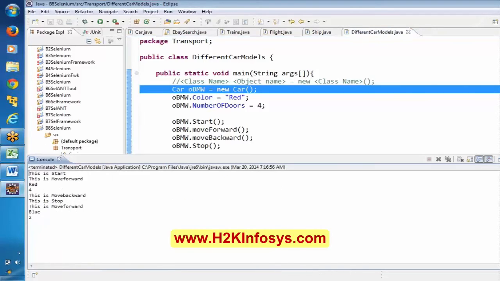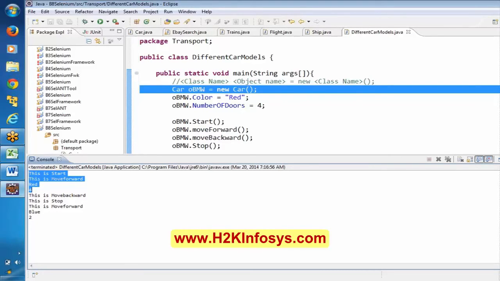Now see here, it is saying because I started Go BMW with start, so that's the reason it is saying this is start. Then I have used move forward. Then after that we have move forward. In the move forward itself we have mentioned this color and this number of doors. That's the reason this printed this number of this color and this number of doors.